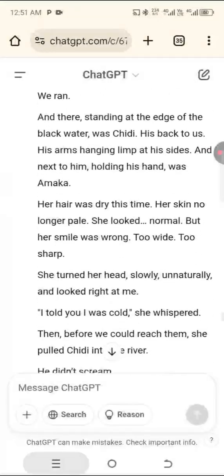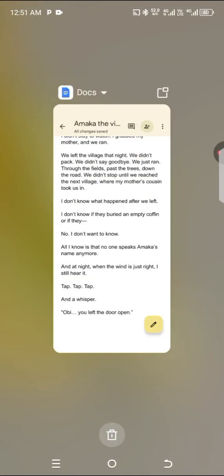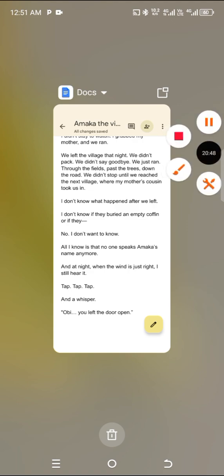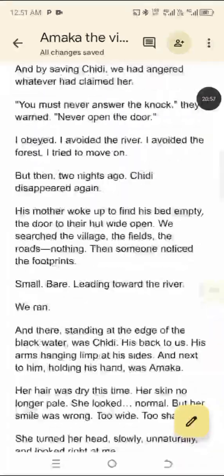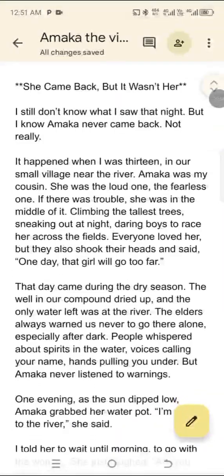Okay, so let's continue. Once you are done generating, for the sake of this video, I will not bother to read my story, but I want you guys to read your stories so that you understand what you are writing about. Don't just write a story, copy and paste everything, not even check it, and post it.